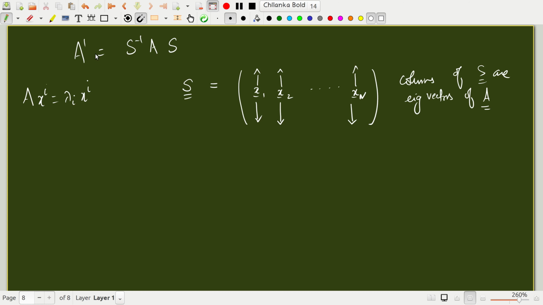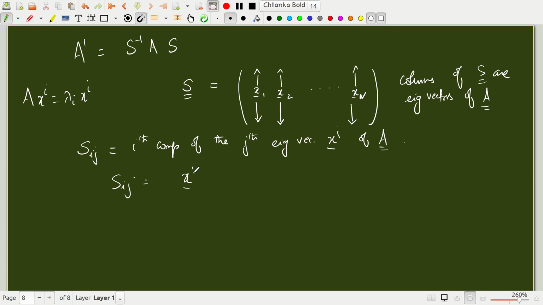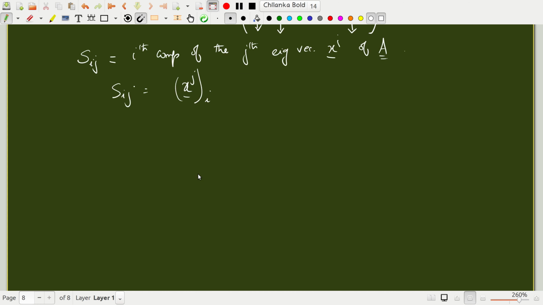So S_ij, the ijth component of this matrix, is nothing but the ith component of the jth eigenvector x_j of A. Okay, so S_ij is nothing but the ith component of the eigenvector x_j.